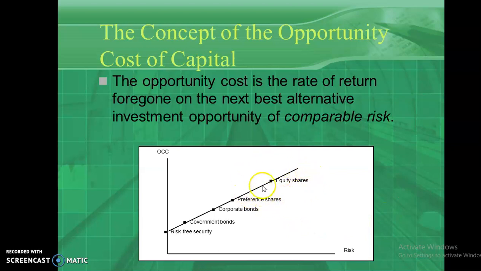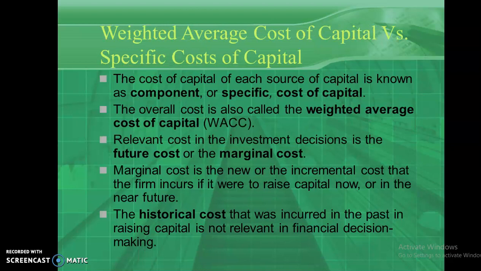Equity's expected rate of return is much higher than all other investment assets. So you can easily understand the comparisons between the cost of equity, cost of debt, cost of preference shares, everything from this particular picture. So basically the cost of capital is of two types. The first one is known as weighted average cost of capital and the second one is specific cost of capital. The overall cost of capital is known as weighted average cost of capital.